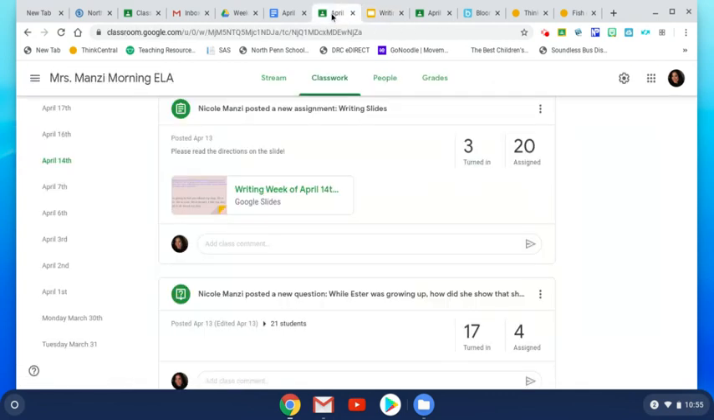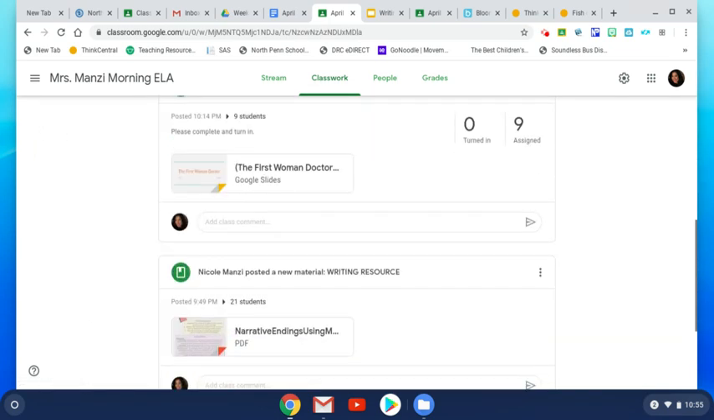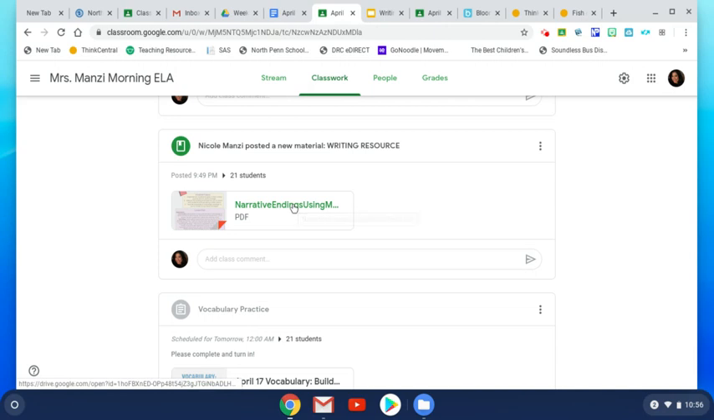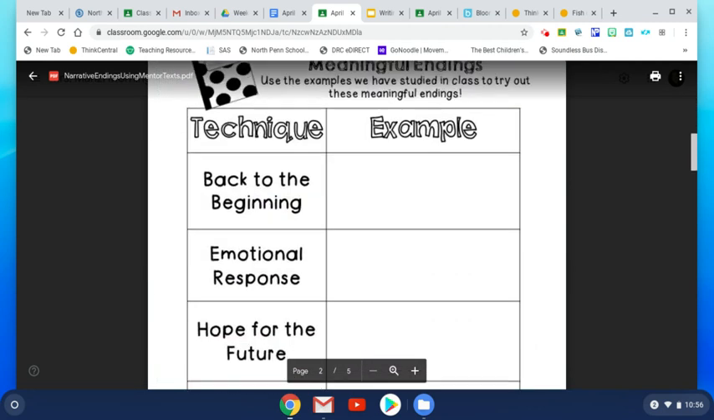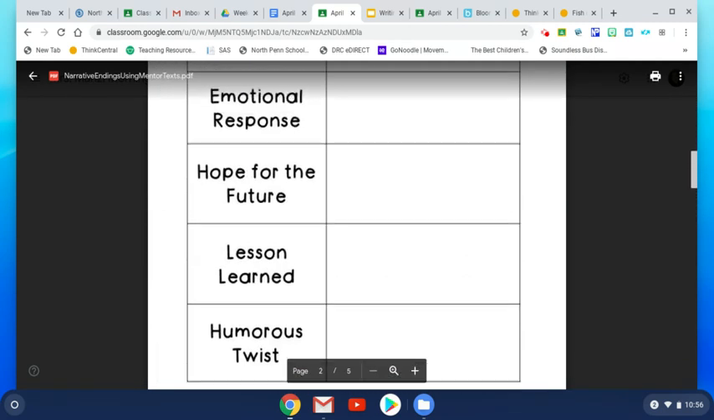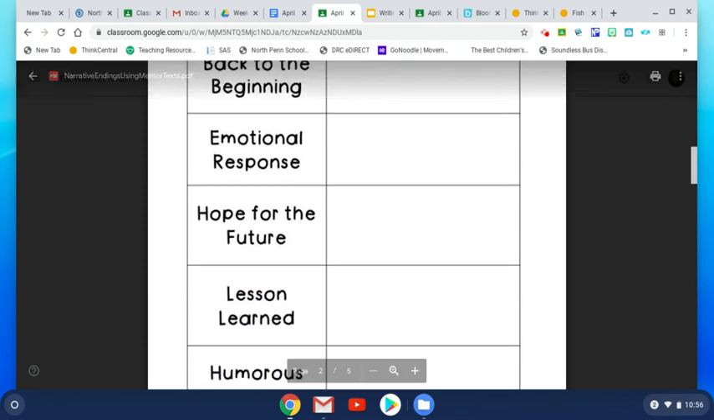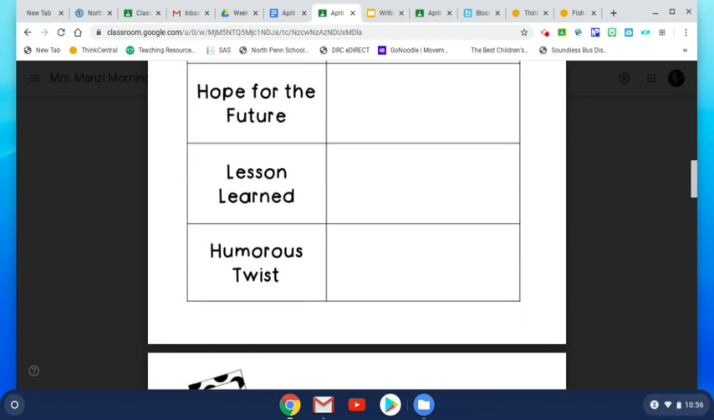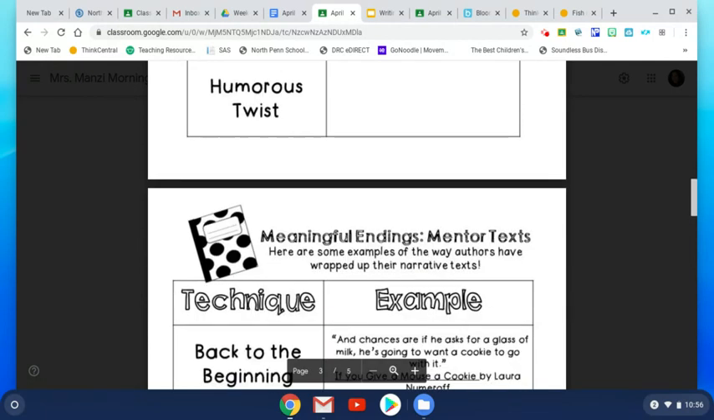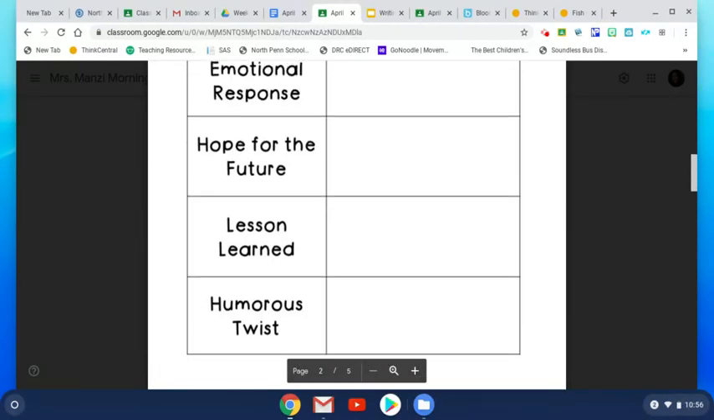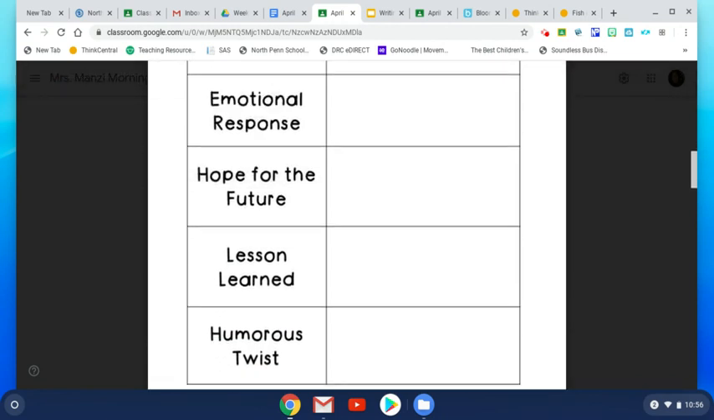All right. But for today, before you do that, what I've done is I posted a great resource for you here called Narrative Endings. And if you scroll through, okay, it gives you some examples here. This is a technique called Back to the Beginning. There's a technique called emotional response, a technique called hope for the future, a technique called lesson learned, and a technique called humorous twist. These are, is that 5? 5 examples of ways that you can end a narrative paragraph.